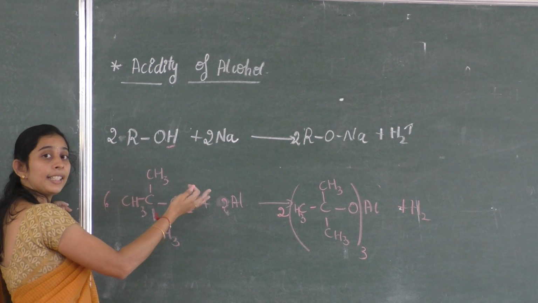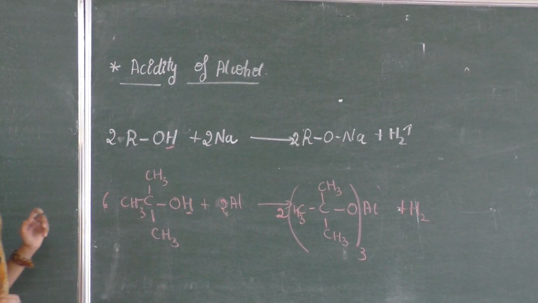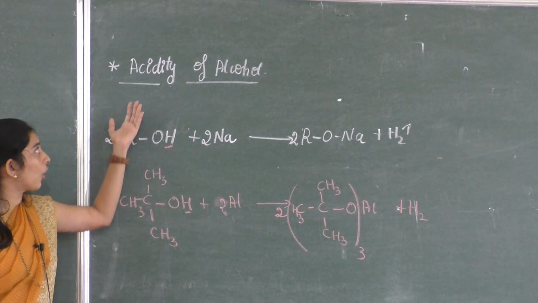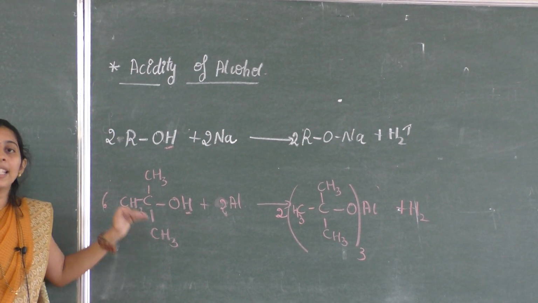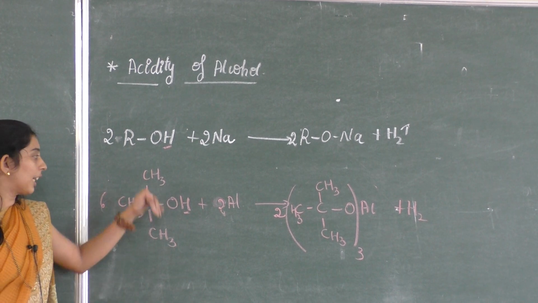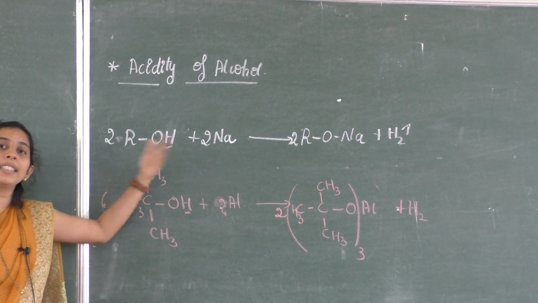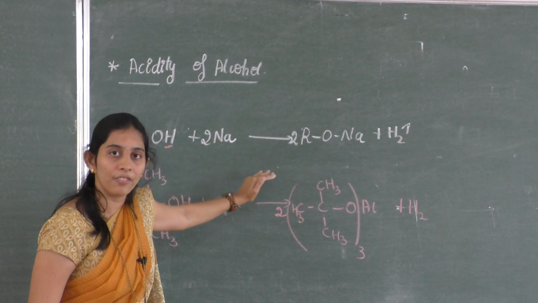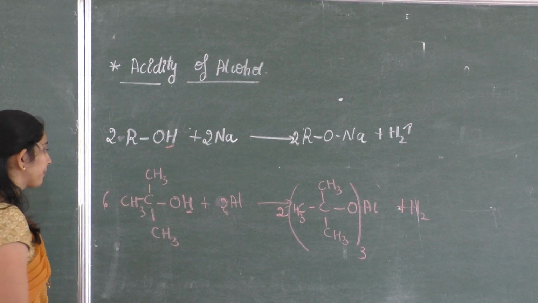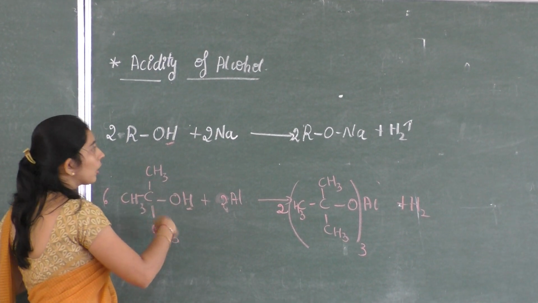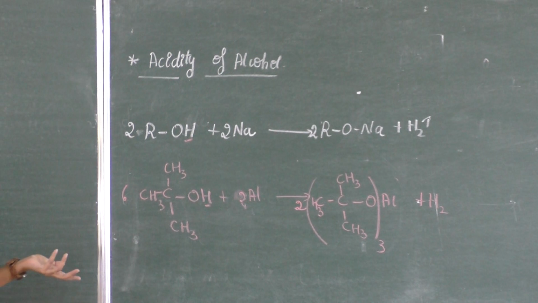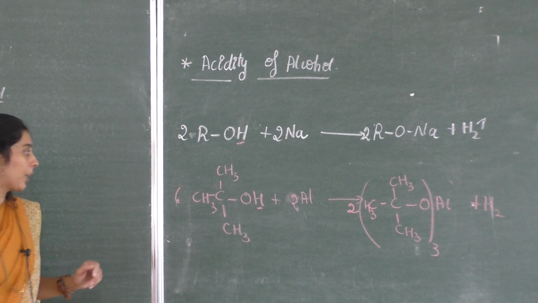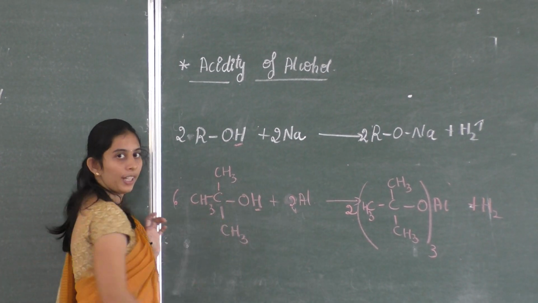So a donation tendency is observed here, therefore we say that it acts as an acid. Alcohol has an acidic nature because it has a tendency to donate its proton. So alcohol acts as a proton donor, or acidic in nature, because of the tendency of donation of a hydrogen.